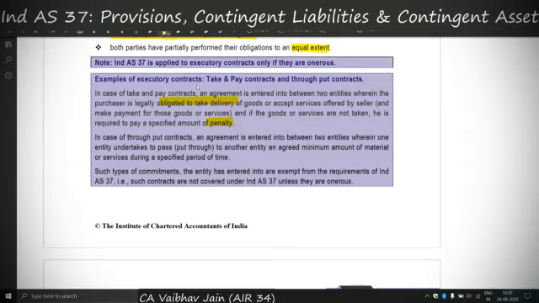In such a case, if I have not given my phone to you and you have not given me the payment, the contract is of an executory nature. So outrightly we cannot say Ind AS 37 will be applicable. But if there is a penalty clause which makes the contract onerous, there might be a case where Ind AS 37 shall be applicable to such a contract.